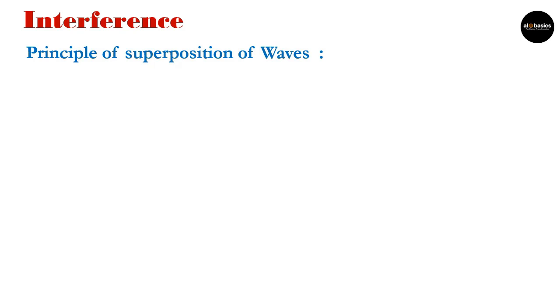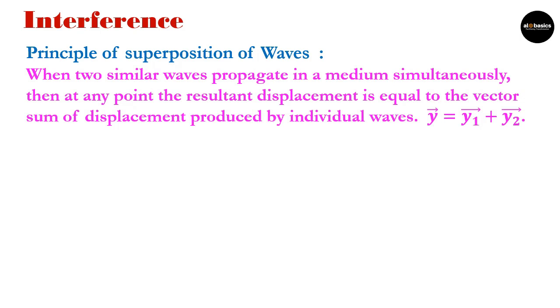To understand interference, first of all, we should know superposition of waves. All of you have studied waves earlier, so you are familiar with it. In superposition of waves, we say that whenever two similar waves propagate in a medium simultaneously, then at any point the resultant displacement is equal to the vector sum of the displacements produced by the individual waves.